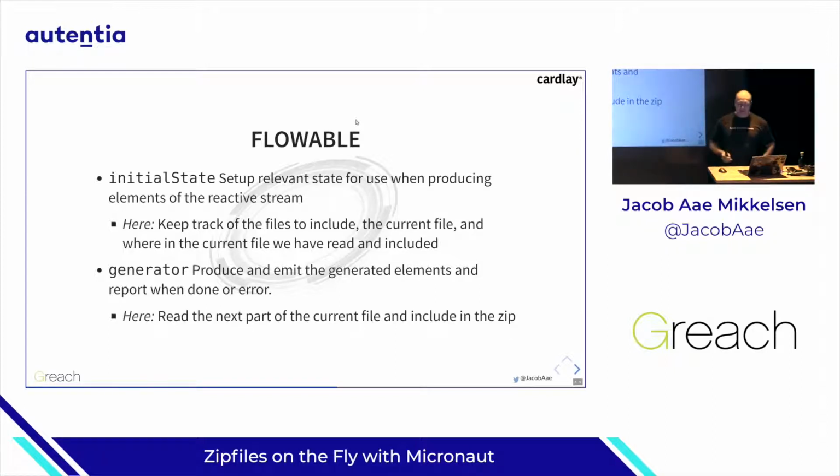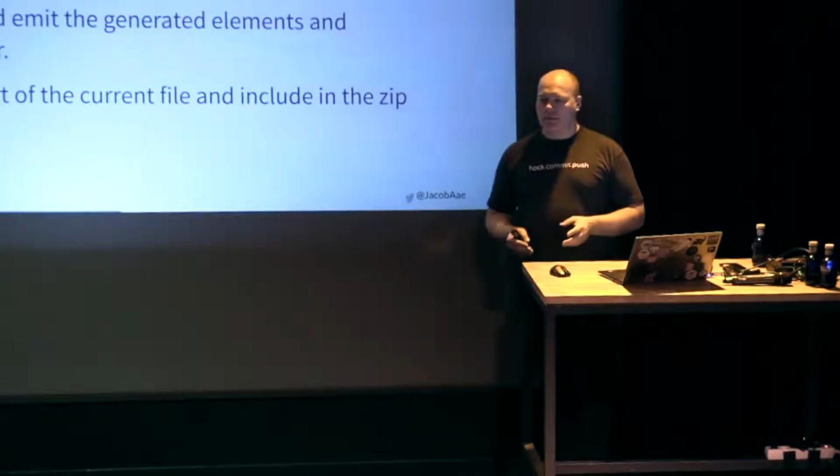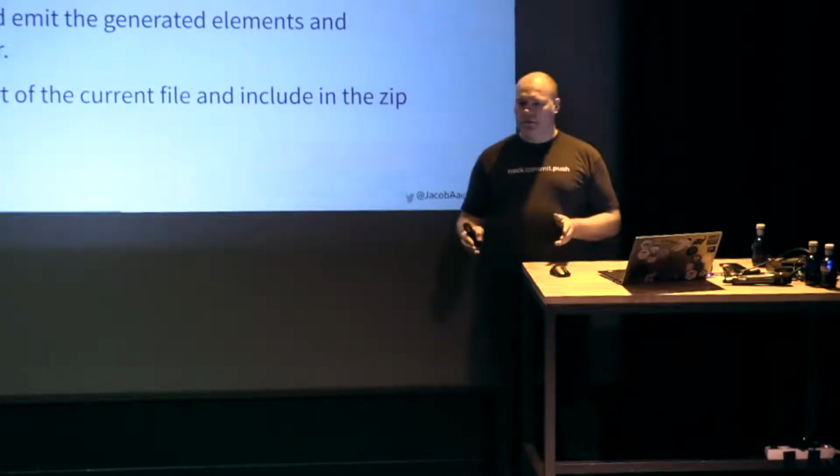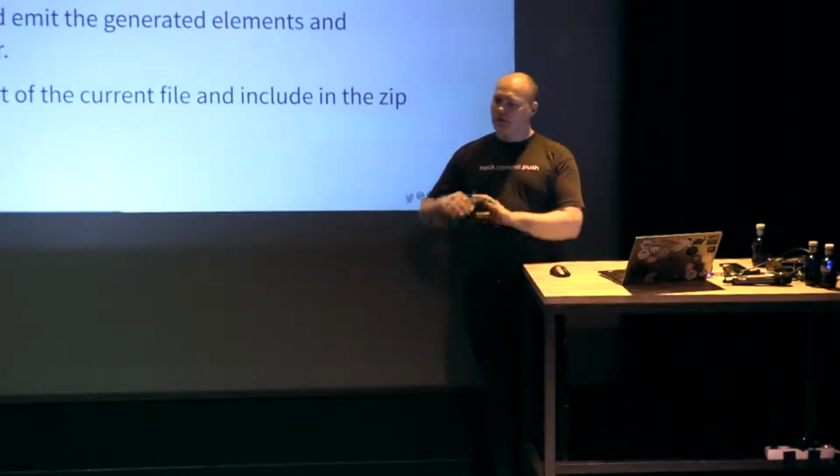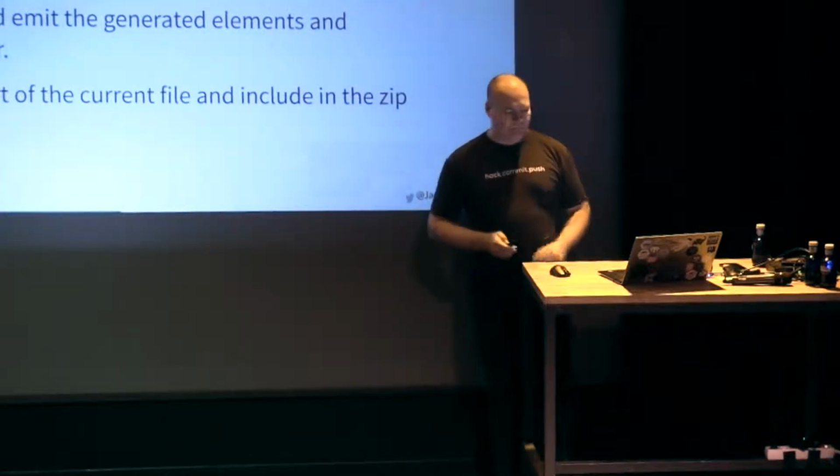The generator is then where we actually read something and output something, producing the next item that we want to have output. So in this case, that's where we read the next part of the current file and include it in the zip. And if the current file runs empty, of course we need to go to the next file, and if the next file is not there, then we need to close the stream and finish up.